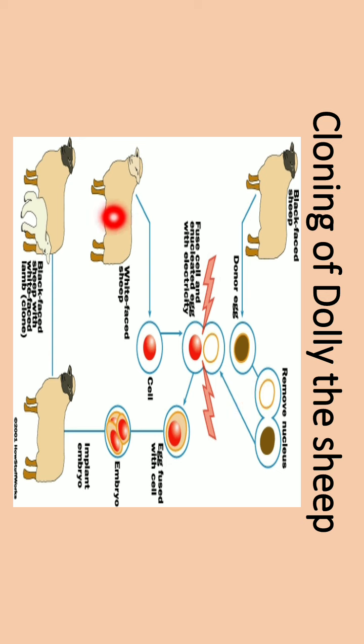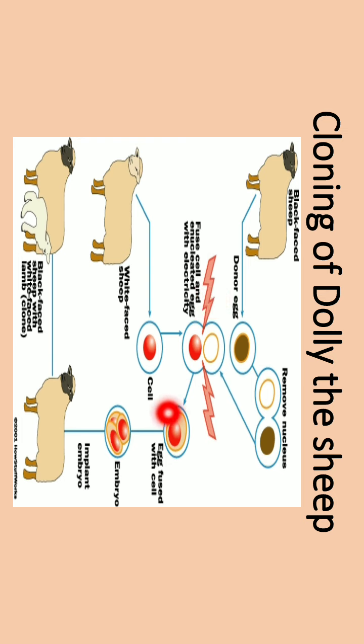And from the white-faced sheep, from her mammary gland, one cell was taken and from that cell the nucleus was taken out. That means the cytoplasm from the cell of the black-faced sheep and the nucleus from the cell of the mammary gland of the white-faced sheep were fused together in the presence of electricity.